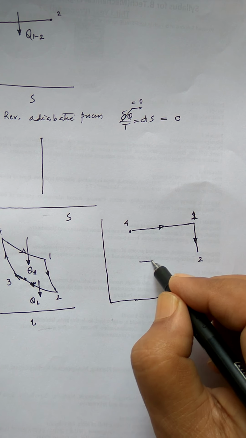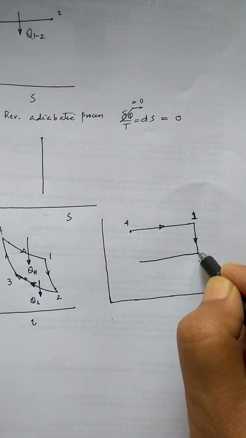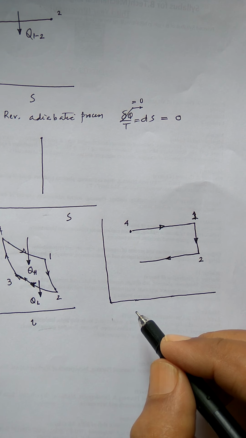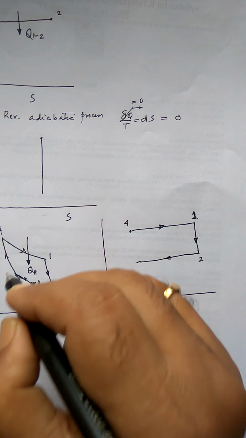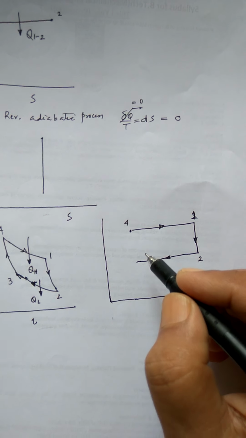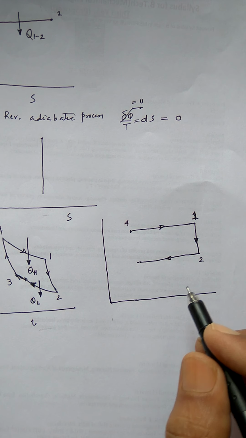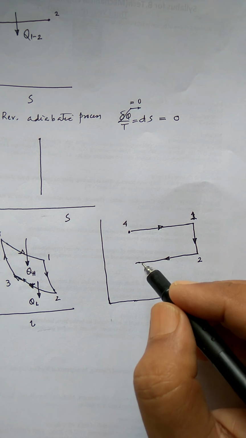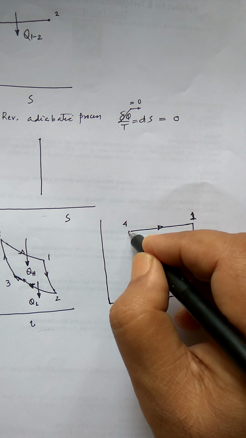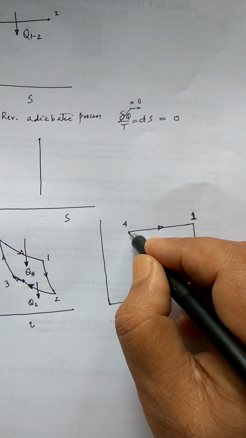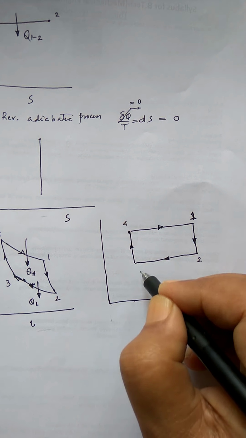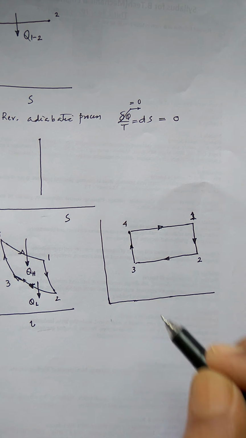It will move like this. During 3 to 4, the entropy will remain constant, but because this is adiabatic compression, the temperature will rise. So T3 and T4 must be the same, they must fall on the same vertical line. So 1, 2, 3, 4, this is the process.